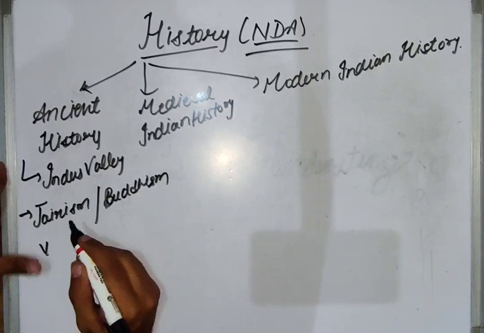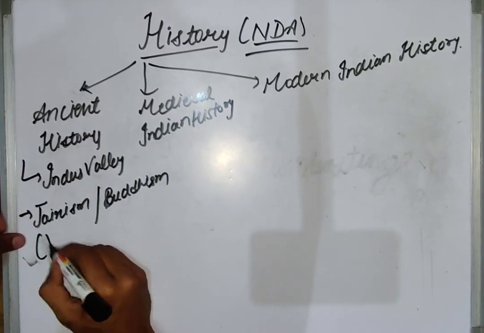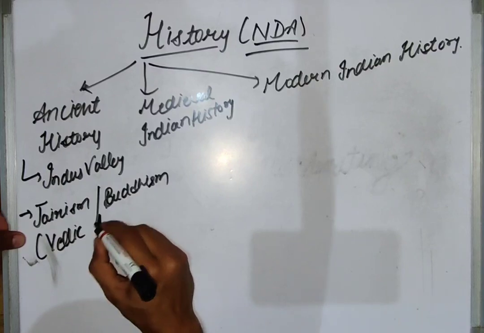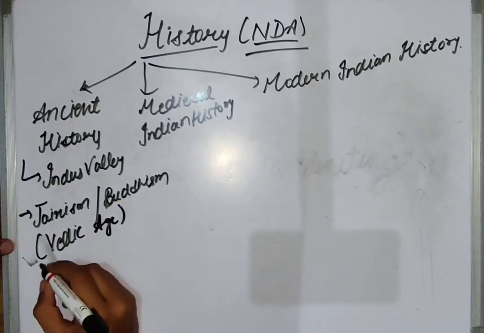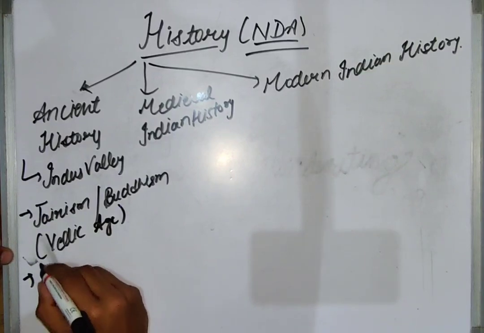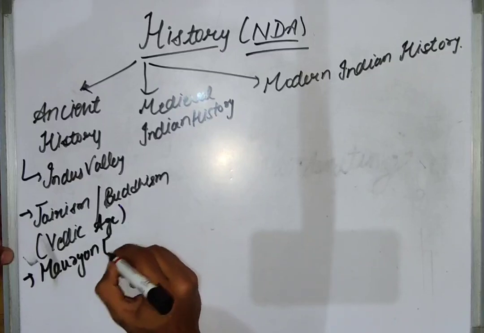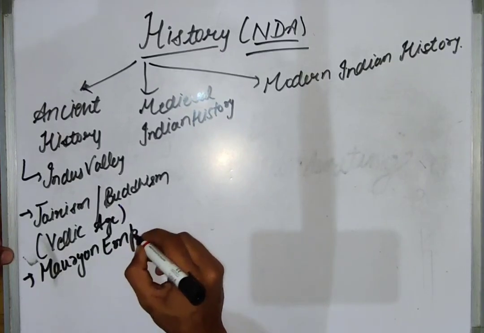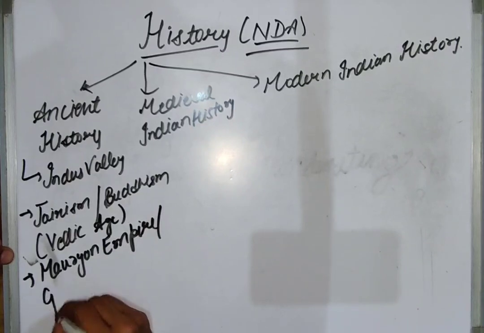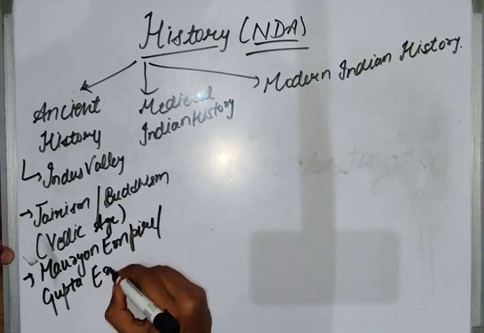And the third part of this is the empires, Mauryan Empire and Gupta Empire, and a few more empires which we will study.